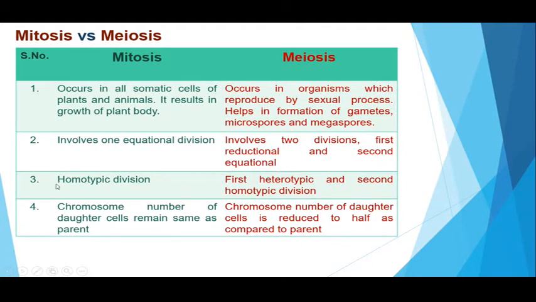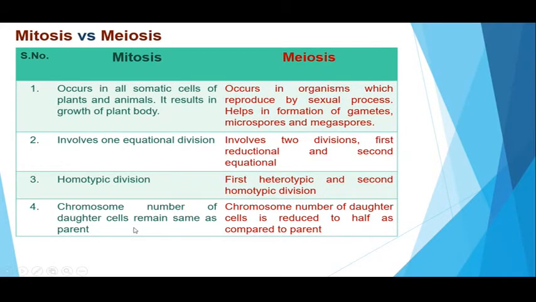Mitotic division is regarded as a homotypic division because the resultant daughter cells are exactly similar in structure as well as ploidy level to their parent cells. However, first meiotic division is heterotypic division and the second meiotic division is a homotypic division.